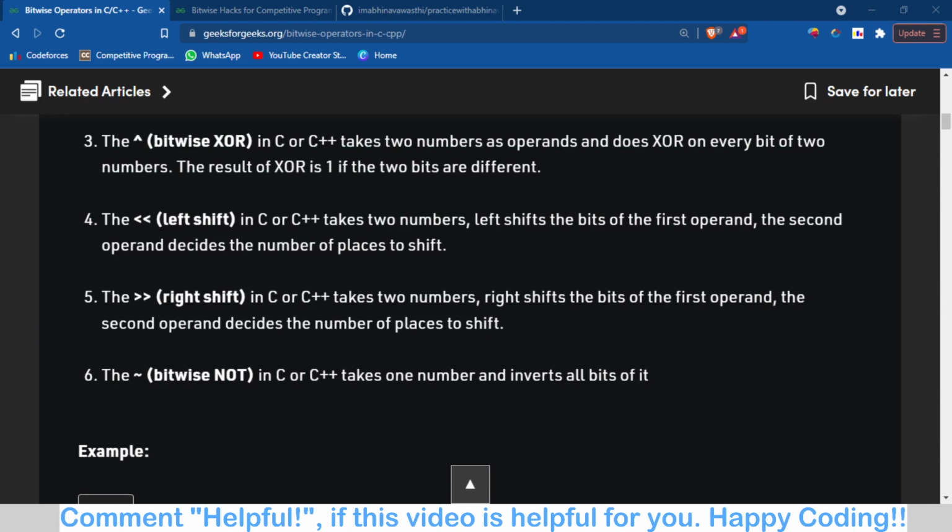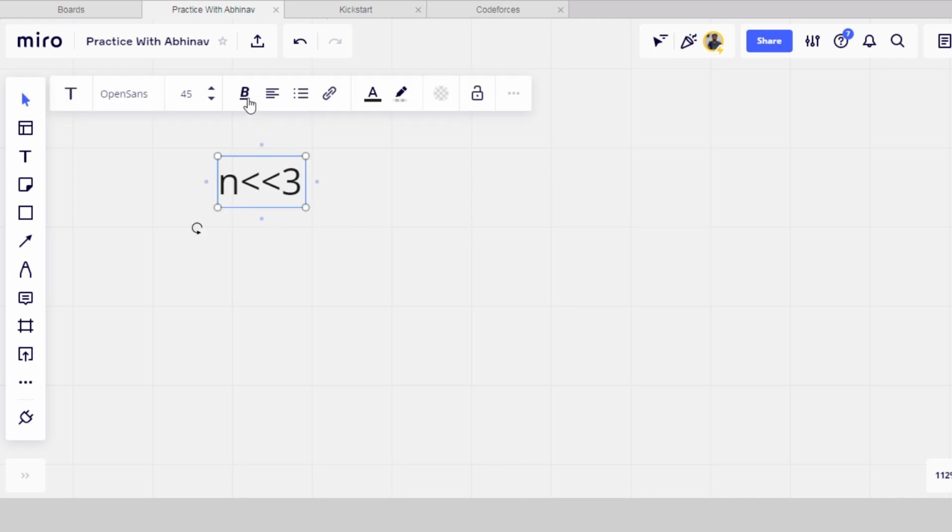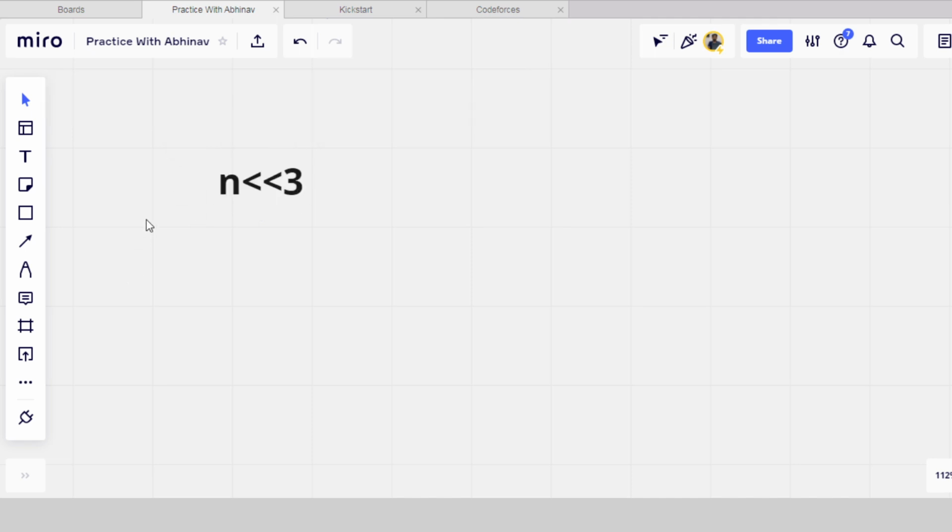Now we will discuss what it does. So let's move towards the whiteboard. For example we have a number n, and then we apply left shift 3 times. So we apply left shift 3. So what is this doing? Basically this left shift is moving the bits of the number n to the left 3 times.